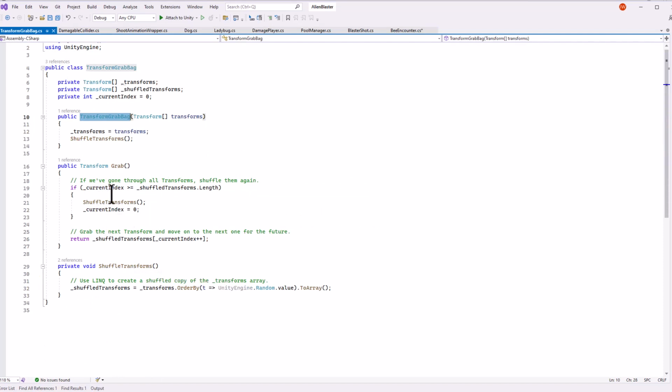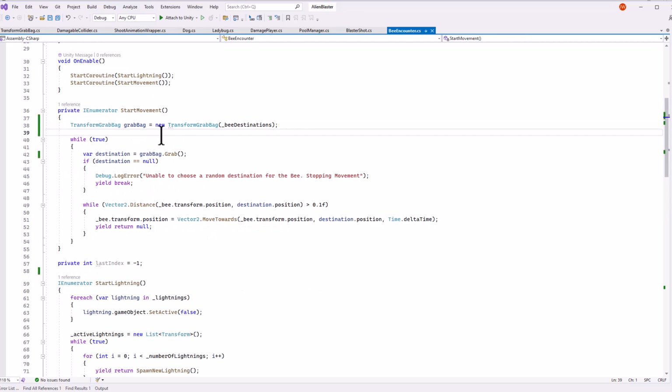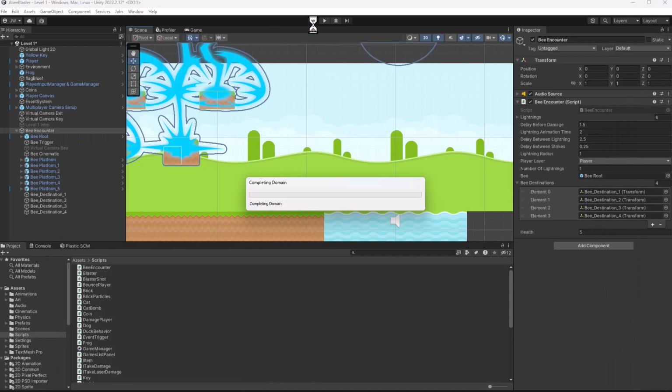Grab, if it's greater than the length, then it shuffles. Yep, so it does. It'll automatically reset it. We don't have to do anything else. It's looking good. Let's do a build now and see if it works. And if you're thinking, hey, couldn't we make that more generic? The answer is yes. We'll do that next.